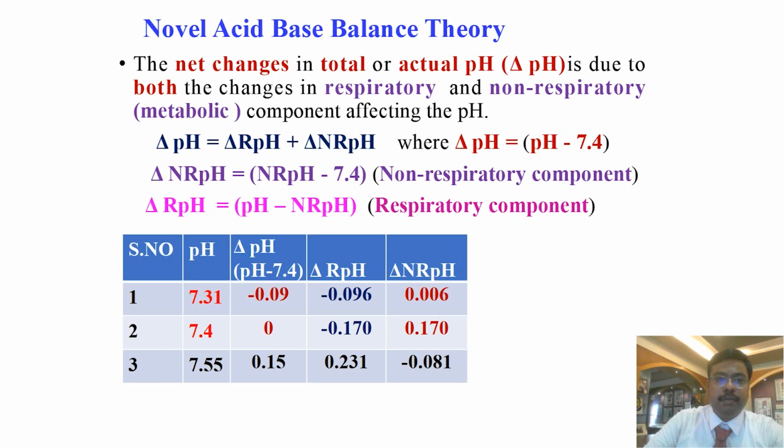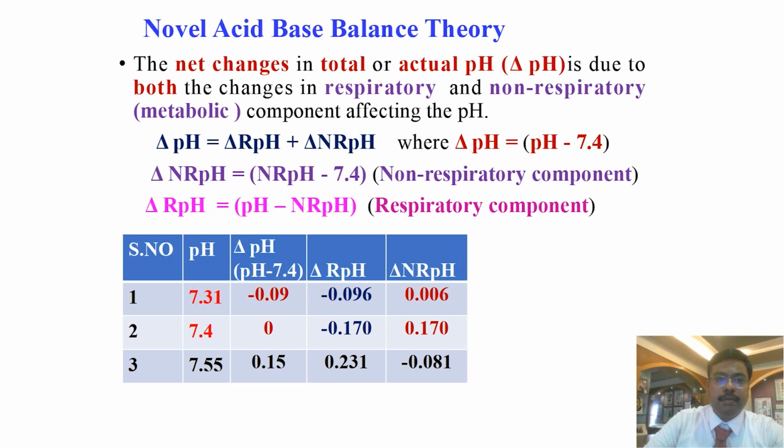So I have shown examples. The pH is 7.31, so delta pH is equal to pH minus 7.4, so minus 0.09. Delta RPH can be calculated using the formula. If you add both delta RPH and delta NRPH, we will get the total change in pH. In the second example, pH 7.4, the delta pH is 0 because both delta RPH and delta NRPH are equal in magnitude, but the sign is different. So the total is 0.